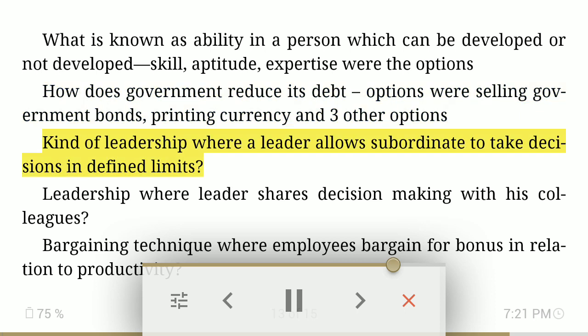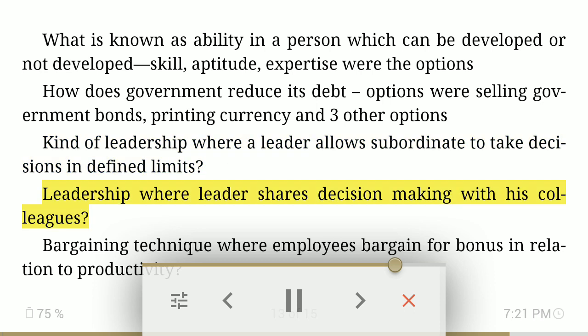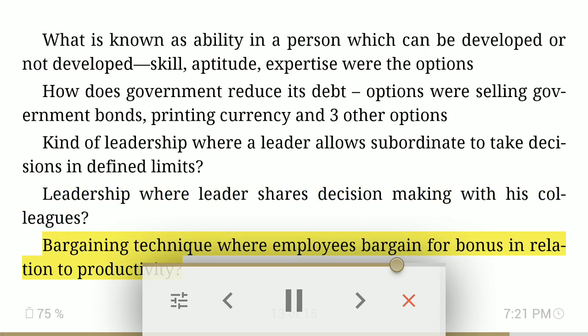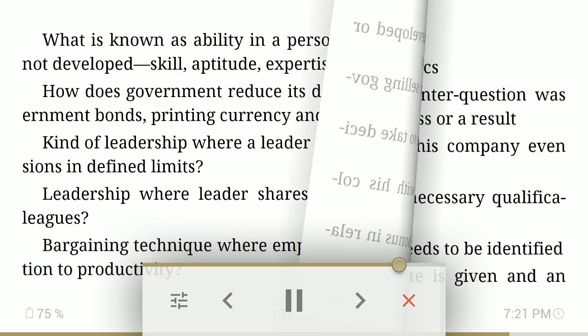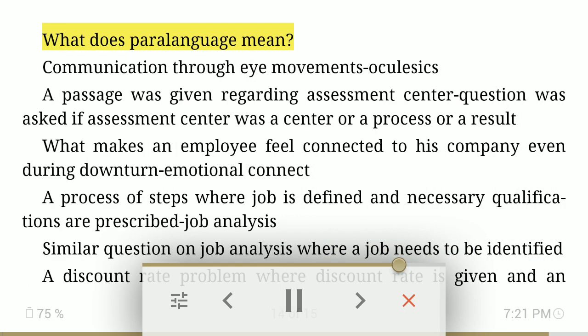Kind of leadership where a leader allows subordinate to take decisions in defined limits. Leadership where leader shares decision making with his colleagues. Bargaining technique where employees bargain for bonus in relation to productivity. What does paralanguage mean? Communication through eye movements, oculesics.